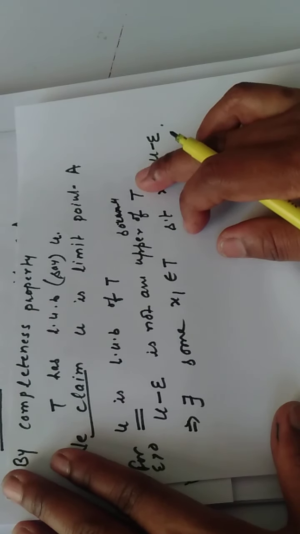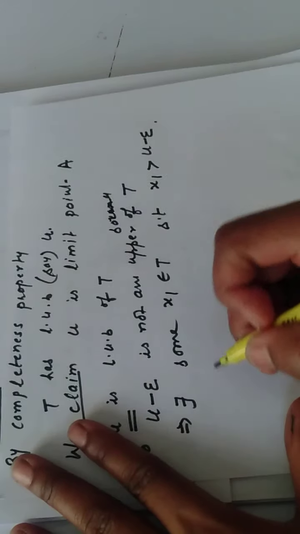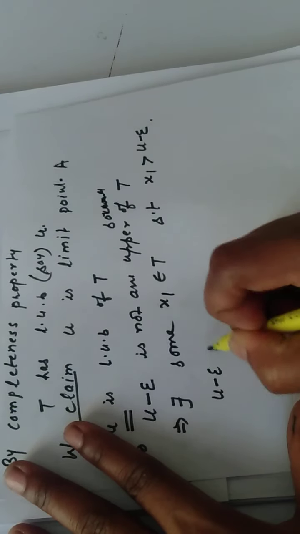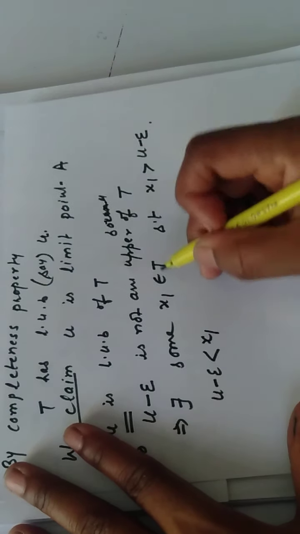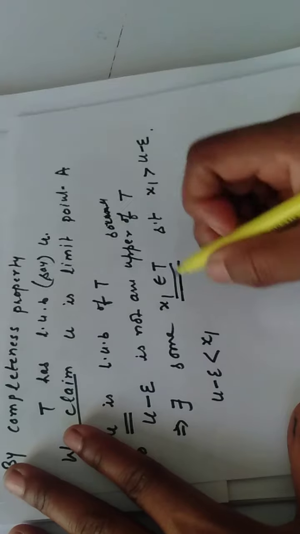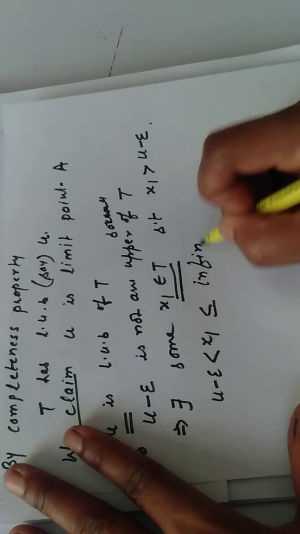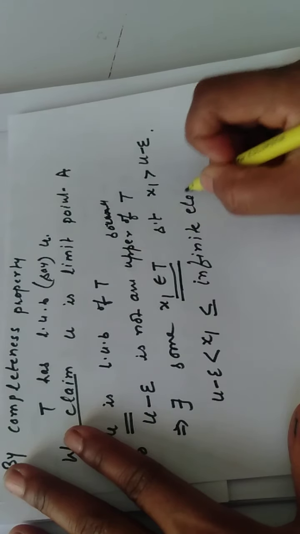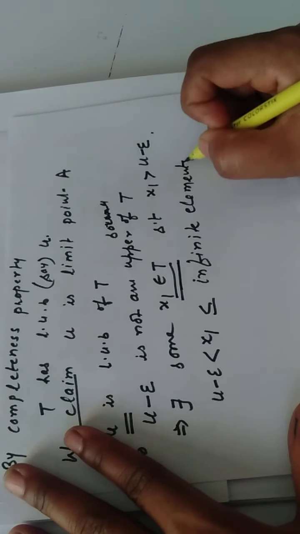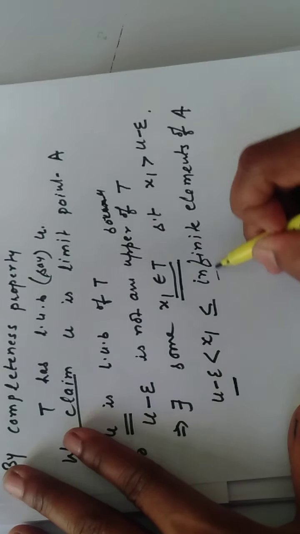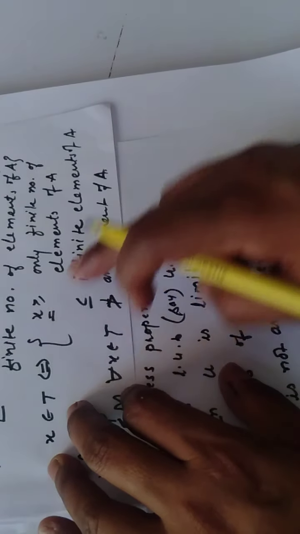Because it is not an upper bound, x1 must be greater than u minus epsilon. Now u minus epsilon is less than x1, and since x1 belongs to T, it is less than or equal to infinitely many elements of A. It means that u minus epsilon is less than or equal to infinitely many elements of A by the definition of this set T. If any element belongs to this set, it is less than infinitely many elements of A.